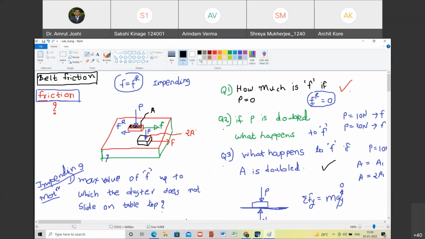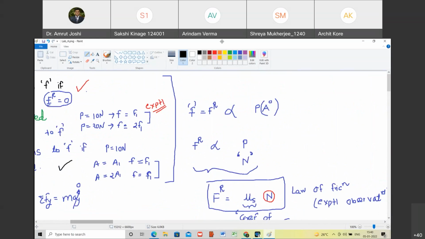Am I audible? Yes, sir. Yeah. So what is the take-home message for today? We now have a way of calculating the maximum frictional resistance between two surfaces, two objects, and we also know the way of calculating the direction of the frictional force applied by one object on the other. With this, we are going to stop here today, and we will continue this discussion in the next lab session.